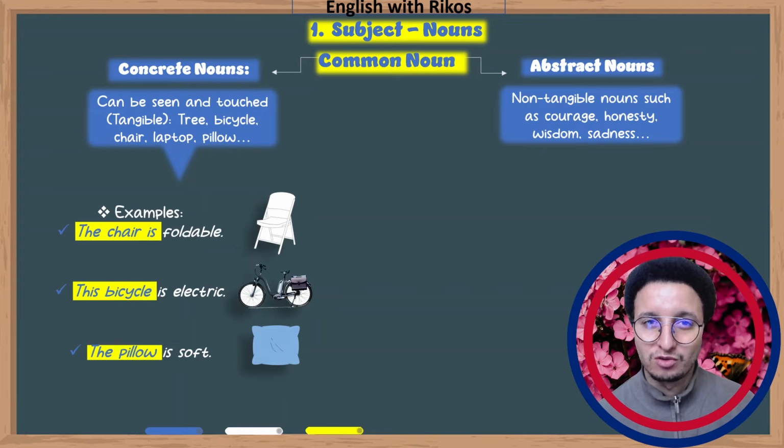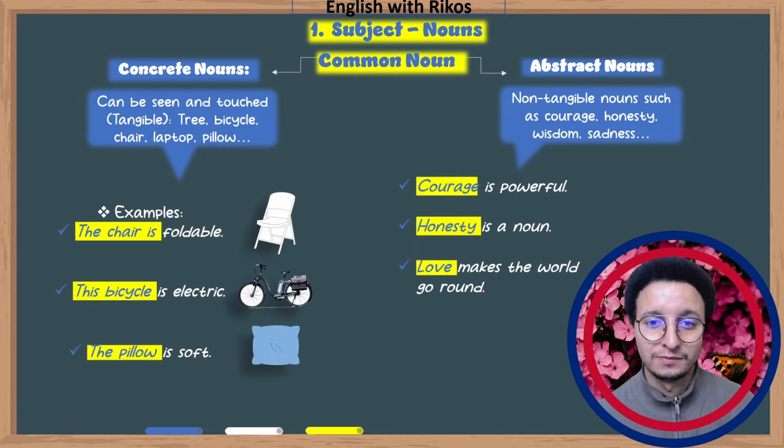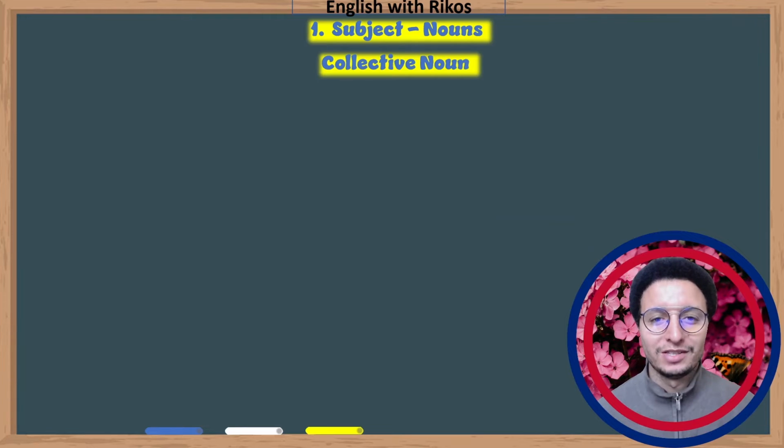Abstract nouns. Abstract are non-tangible nouns such as courage, honesty, wisdom, and sadness. For example, courage is powerful. Honesty is a noun. Love makes the world go round. Love, honesty, and courage, we cannot see them, we cannot touch them. They are abstract.